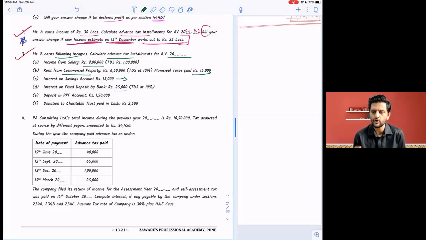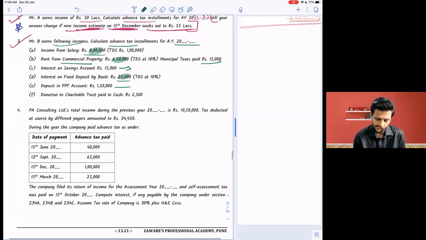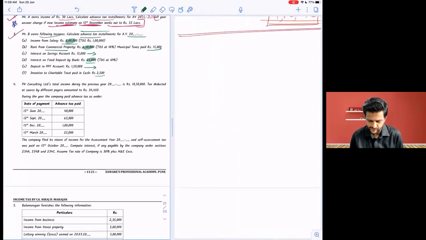All these figures are gross figures. Gross. Deposit in PPF account is what? Income or expenditure? Expense, 83. And donation to charitable trust paid in cash 2,500. Give me taxable income first of all. They asked for advance tax installment. For that we require tax liability, and for tax liability we require taxable income. So computation of taxable income of Mr. B. Chalo.